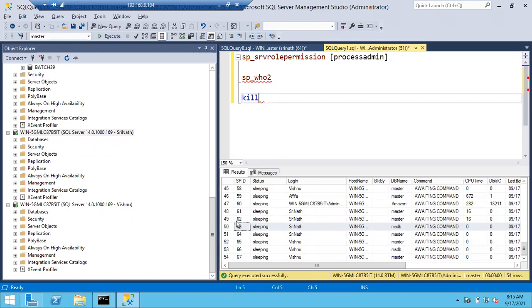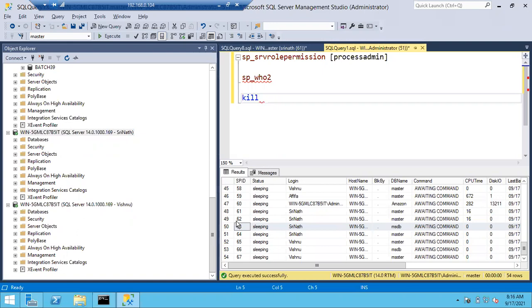Srinath's session is blocking Vishnu's session. So what do I have to do? I have to kill Srinath's session. Whichever session is blocking, I have to kill that particular blocking session.